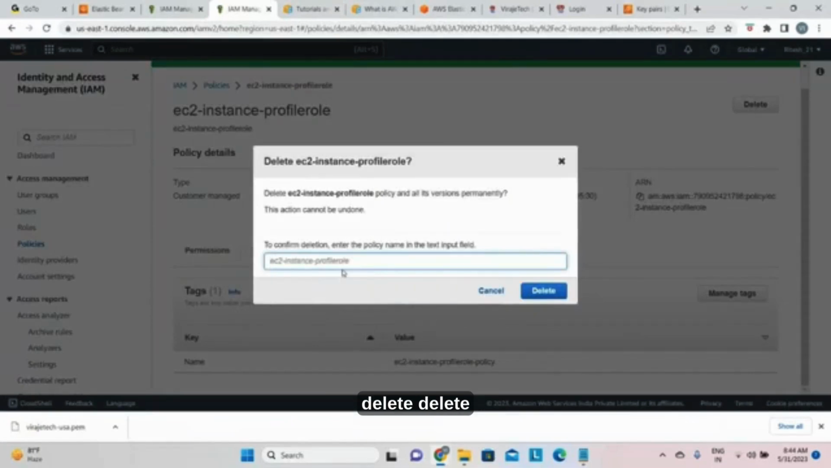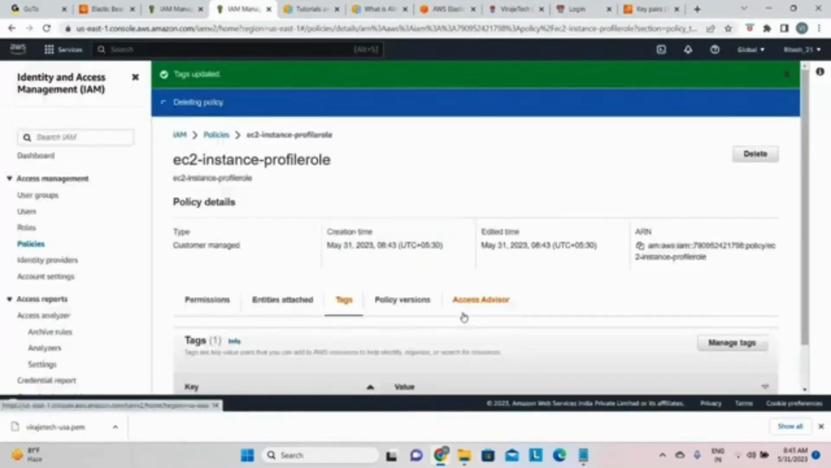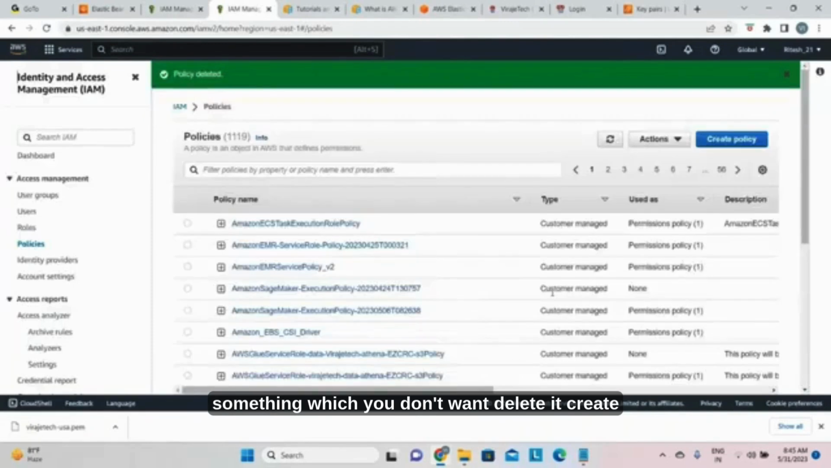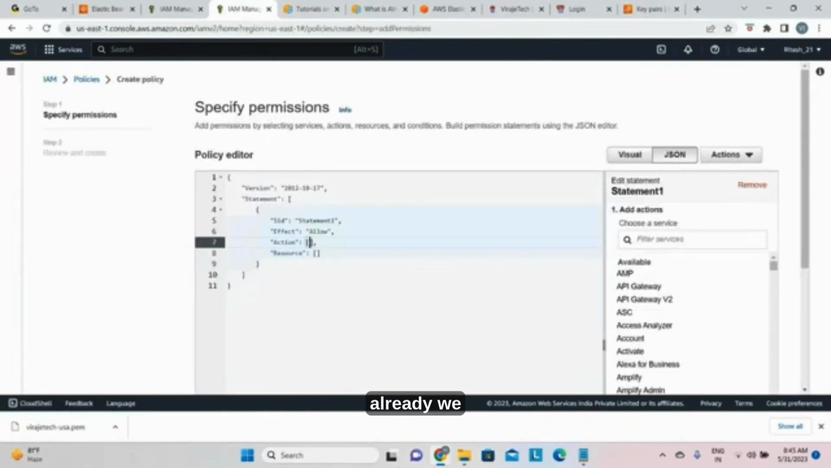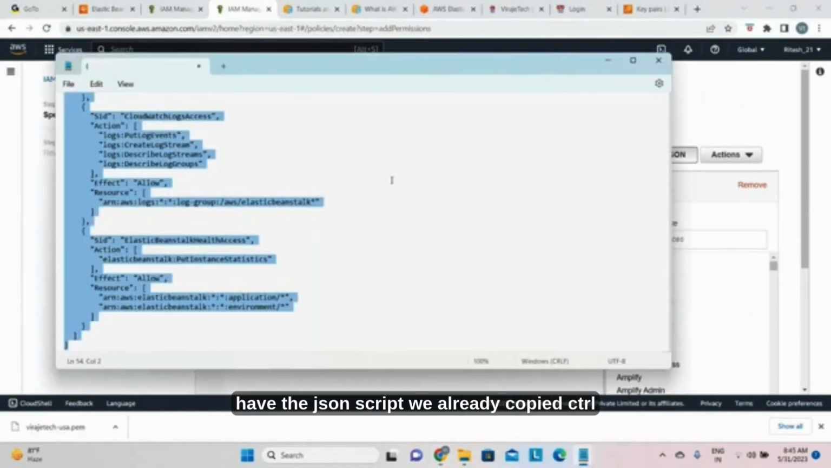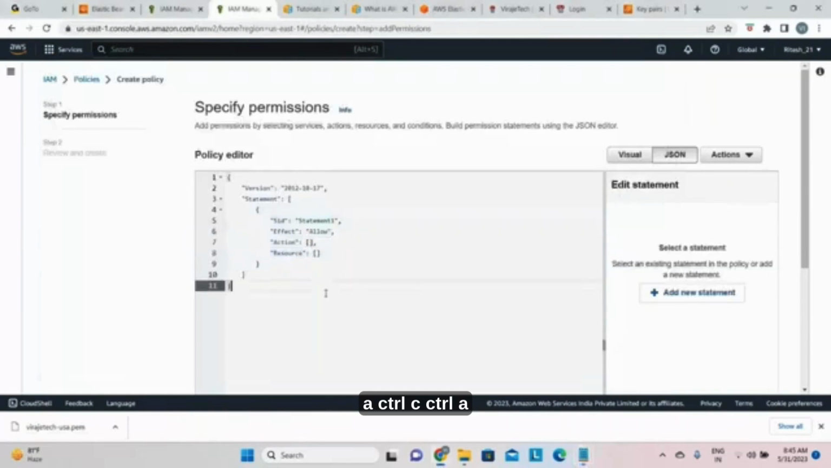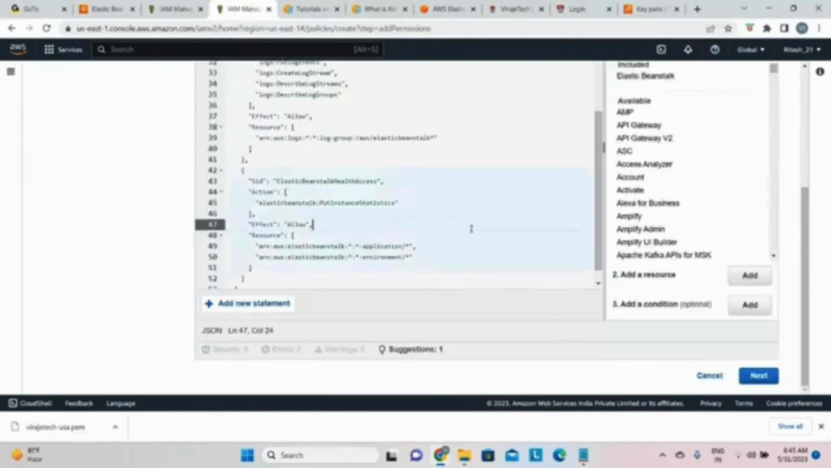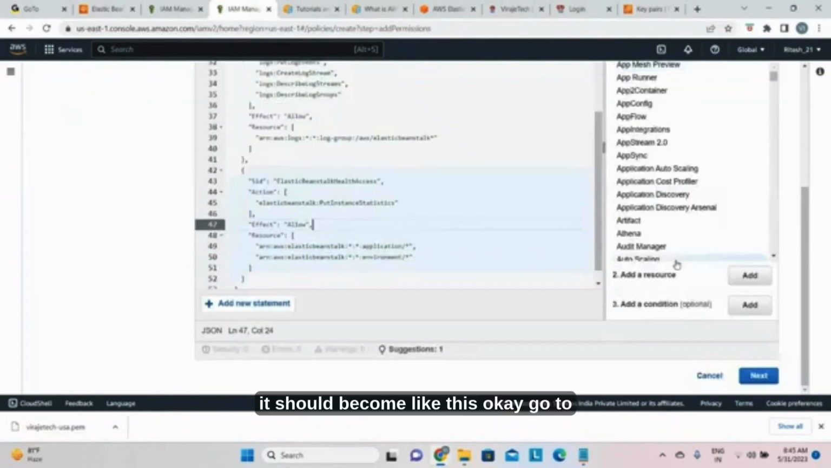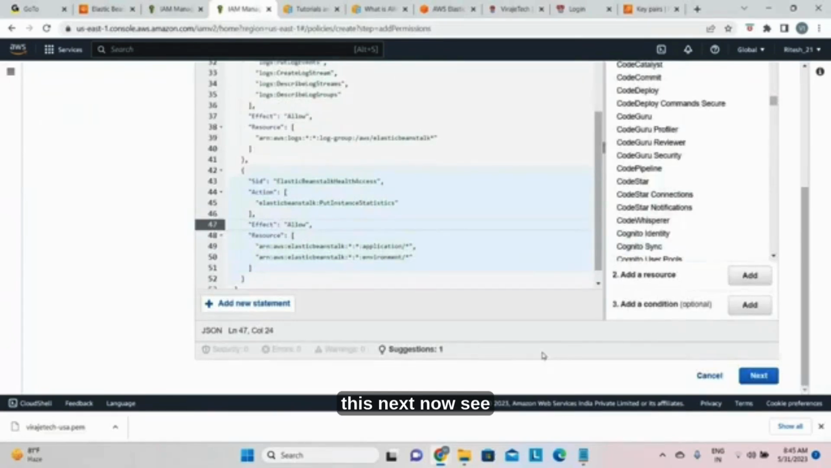What I'm going to do is delete. Delete something which you don't want. Create policy, JSON. Already we have the JSON script, we already copied. Control A, Control C, Control A, delete, and put this in. See, it should become like this. Okay. Go to this next.